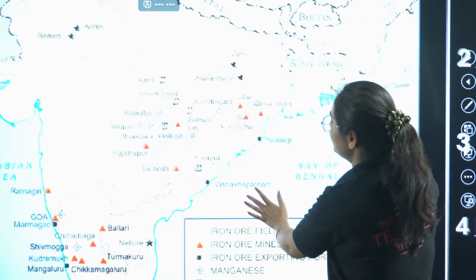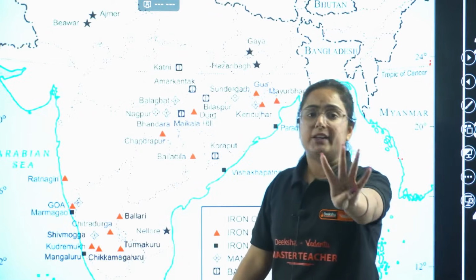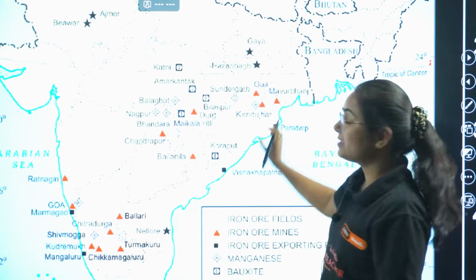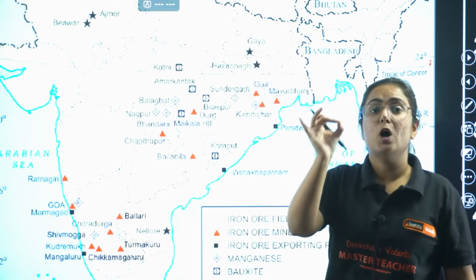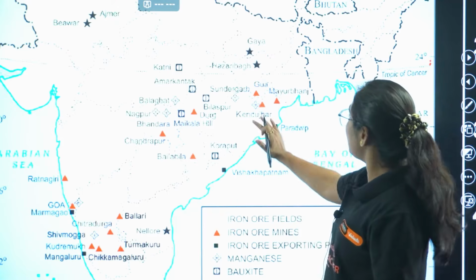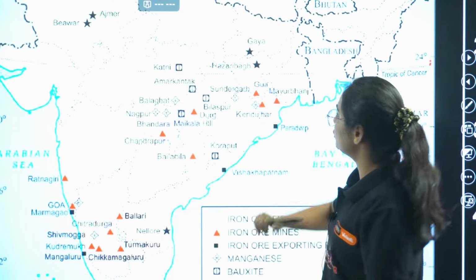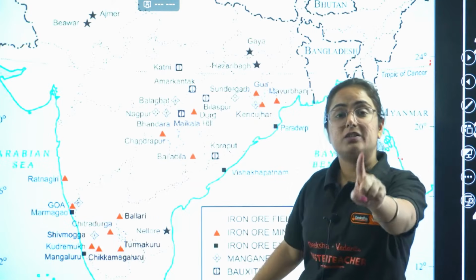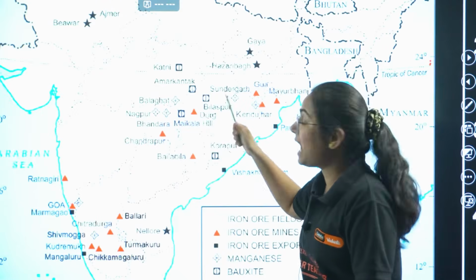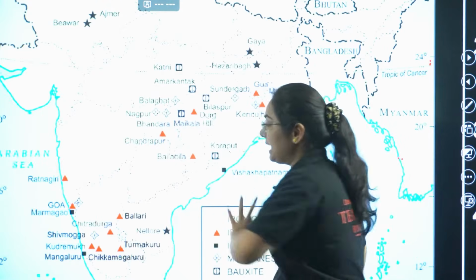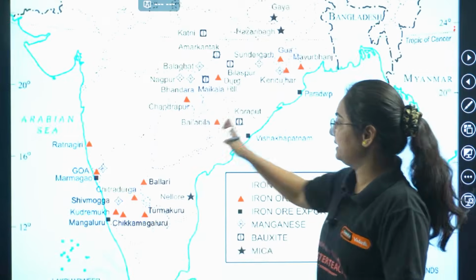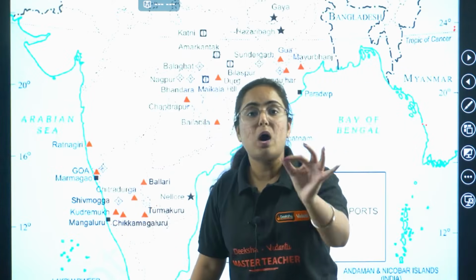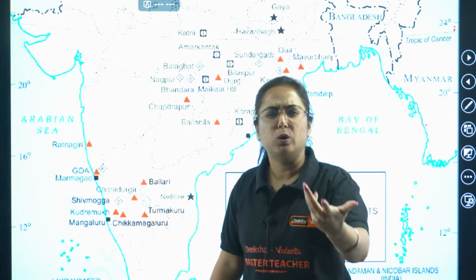This is your map. See, there are 4 iron belts of India. The first one is this. This is Odisha Jharkhand belt, where there are mines like Mayurbhanj, Kendu, Johar, etc. The second one is Chhattisgarh belt, where you have iron ore mines like Durg and Beladila. The third one lies in Karnataka. And the fourth belt is Goa belt, Goa Konkan belt particularly.